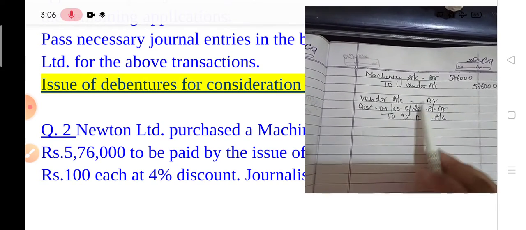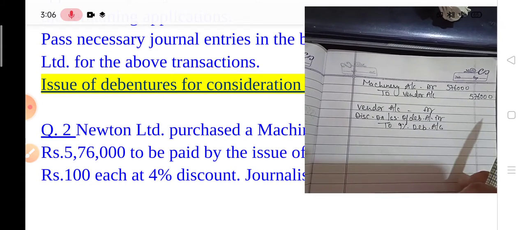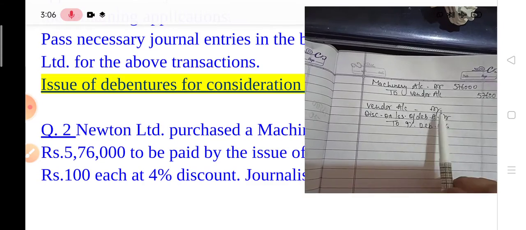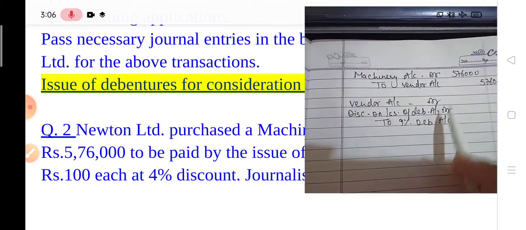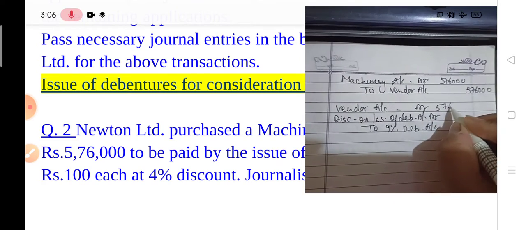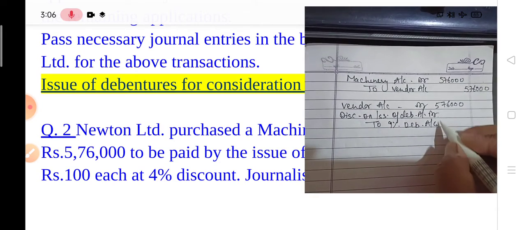Now vendor is the same, because here no amount is paid in cash or as a bill of exchange or as a bank draft. So the amount of vendor you have to write down the same, 5,76,000. Okay, now these two amounts you have to find out.